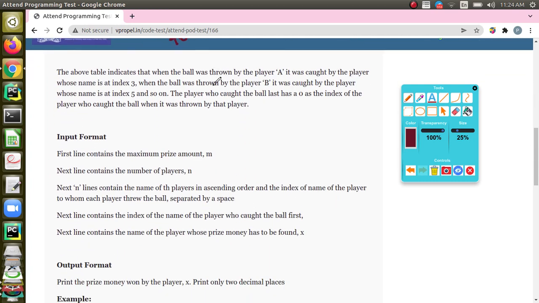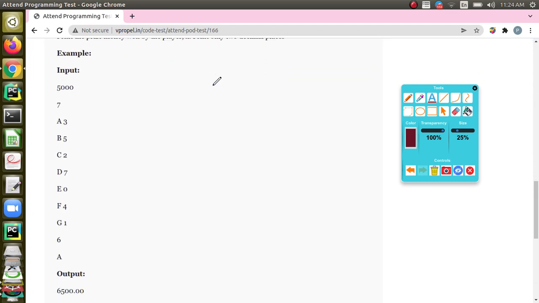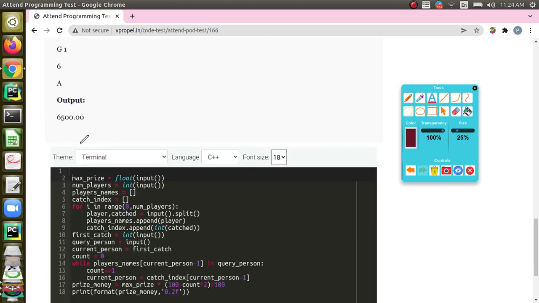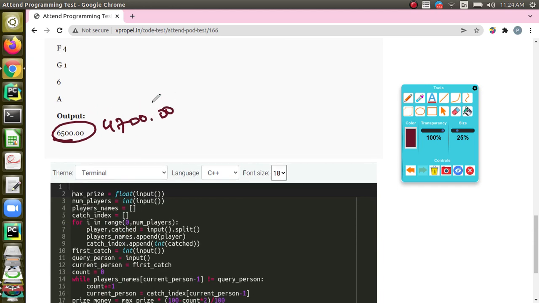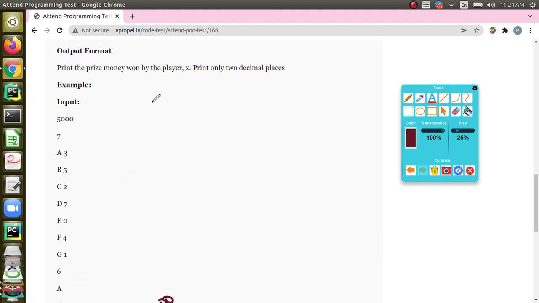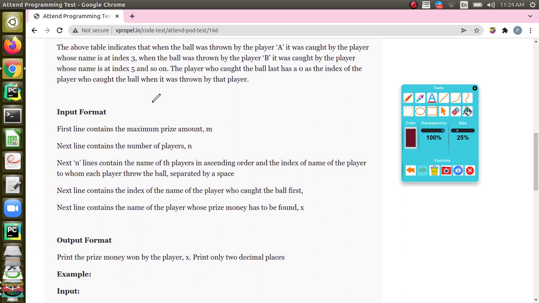Okay. And when the example input is also given here, there was a mistake: it was only 4,700. Just make a note. And also we have to print only 2 decimal places in the problem, right? So let's look at the input format.